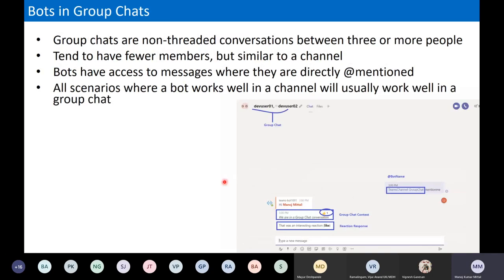Now the next one is a group chat. So group chats are not threaded, like in the channel conversation we talked about. It just happens between a set of multiple people, like three or more people who are involved in a particular meeting. So it has fewer members, not similar to the channel. Both have access to the message, and here also we can use the same @ mention that we used in the previous channel conversation, but it will work in the context of only those particular people.